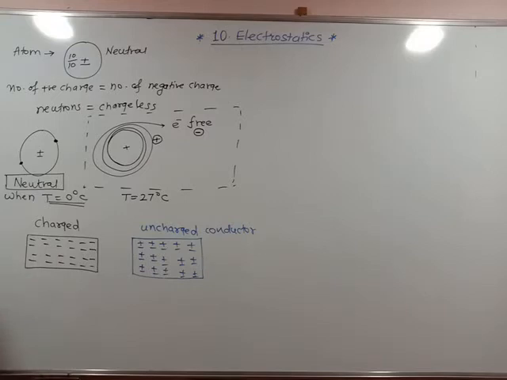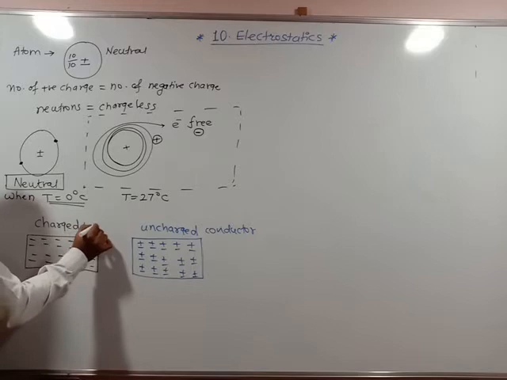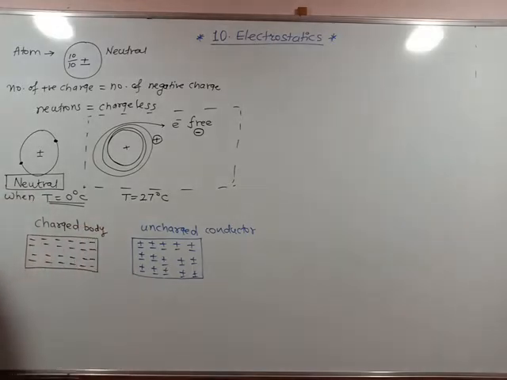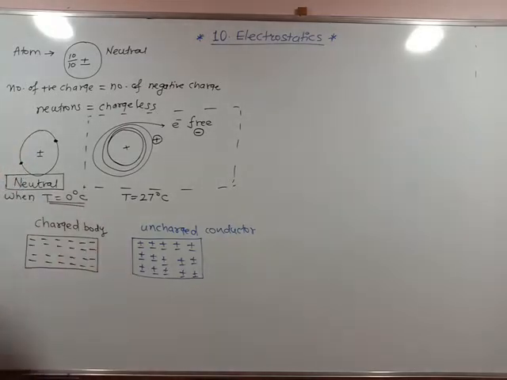So this is the charged body, and this is the conductor. If this charged body is kept near this conductor, what happens?